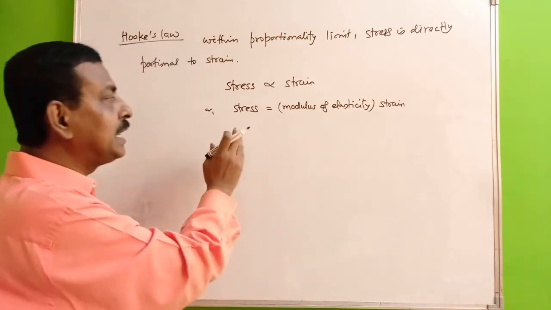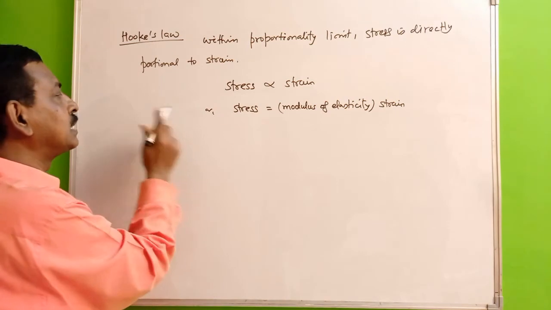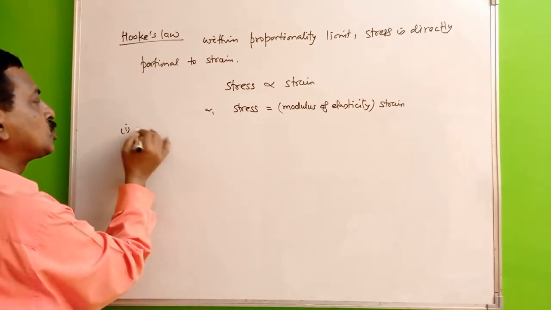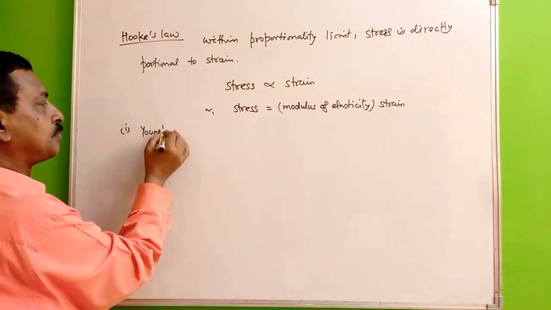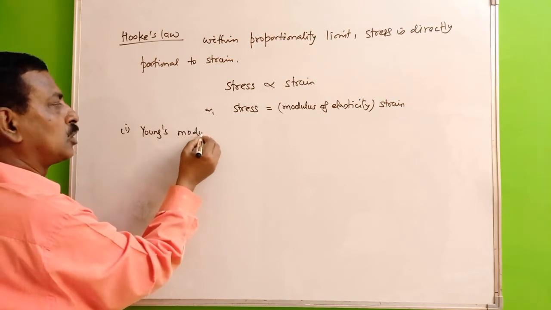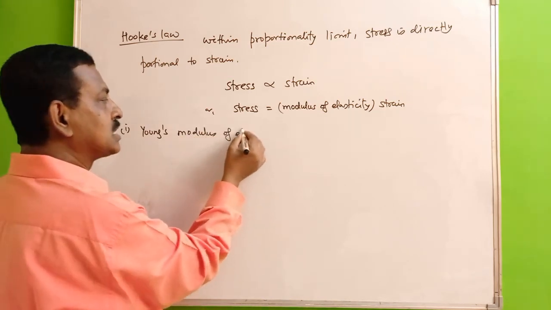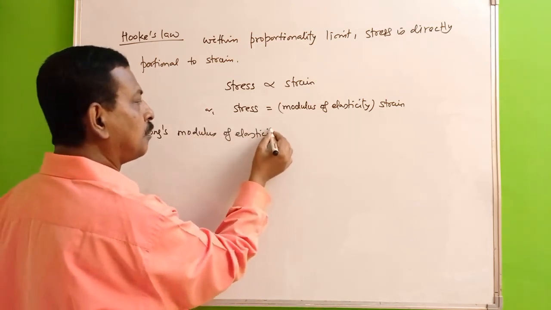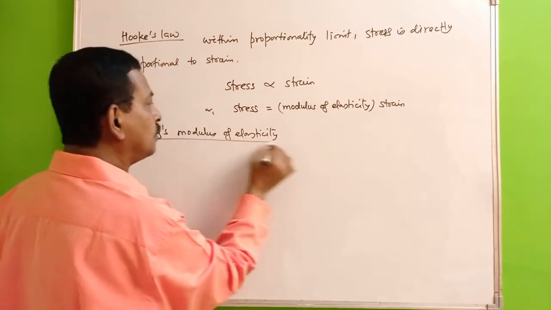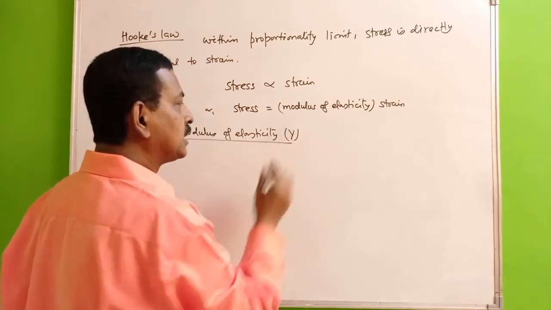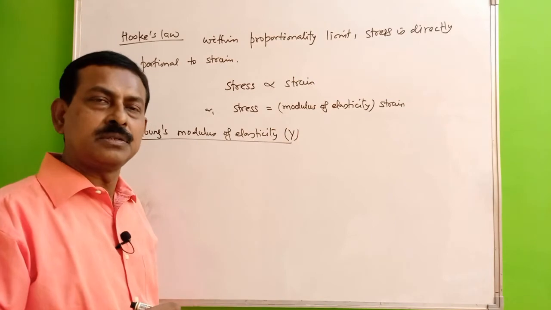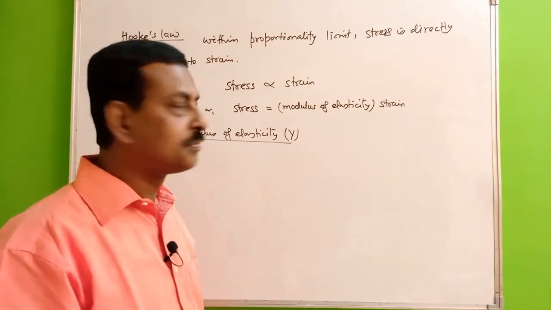Now let's take different cases. Suppose I take Young's modulus of elasticity. Suppose we represent it as capital Y. This is basically capital gamma.